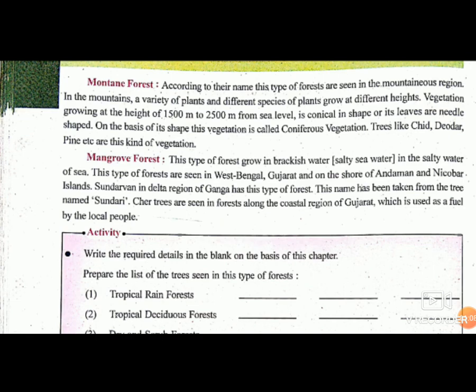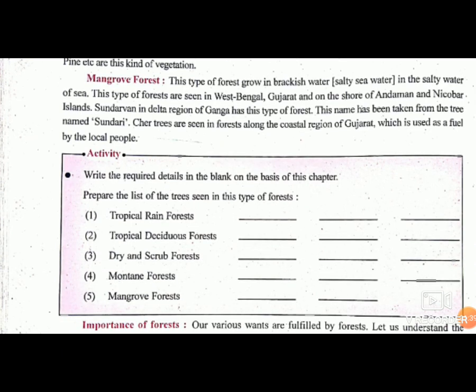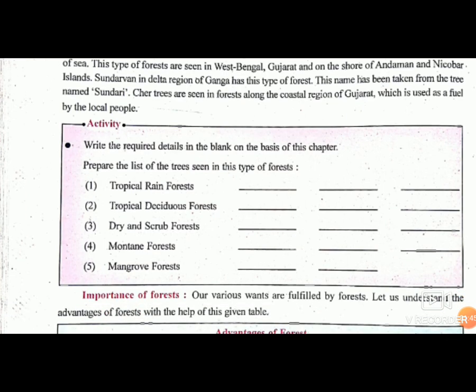Last is mangrove forest. These types of forest grow in brackish water, that is salty sea water. In the salty sea water of sea, this type of forest are seen in West Bengal, Gujarat and shore of Andaman and Nicobar. Sundarban in delta region of Ganga has this type of forest. This name has been taken from the tree named Sundari. Cher trees are seen in forest along the coastal region of Gujarat, which is used as a fuel by local people. Following is the activity where we have to write the list of trees seen in these types of forest.